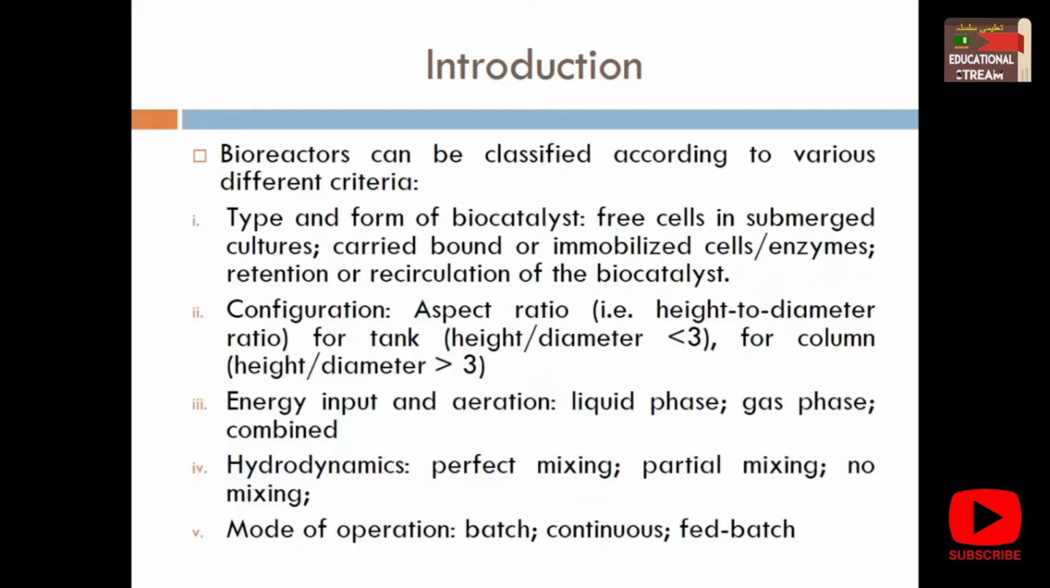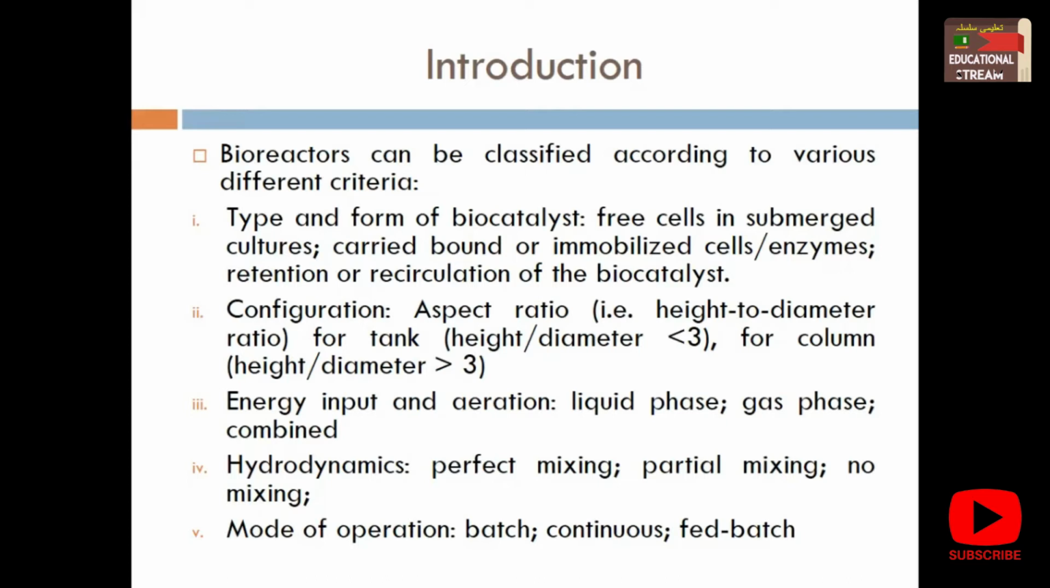So, how can we classify the bioreactors? Bioreactors are classified according to various criteria, and one of the criteria is the type and form of biocatalyst. What biocatalysts do you want to use, and in what formulation? Whether the biocatalysts are free cells in a submerged solution, meaning cultures in liquid form, or immobilized cells or enzymes, where living cells are immobilized on solid surfaces, whether living surfaces or silicon or plastic surfaces.